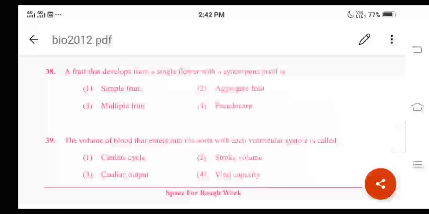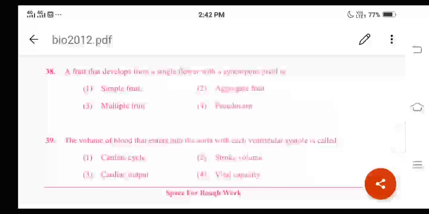But I will tell you, normally we classify fruits into 3 types on the basis of the structure of the ovary. They are simple, aggregate, and composite or multiple fruit. What is the meaning of simple fruit here?